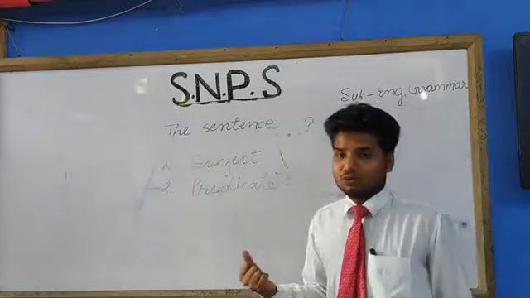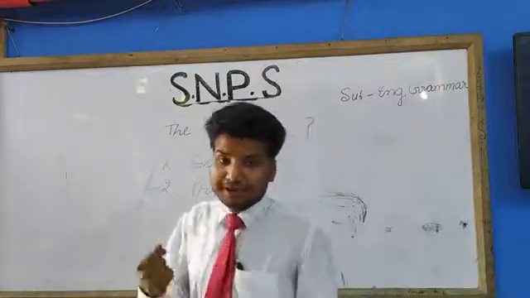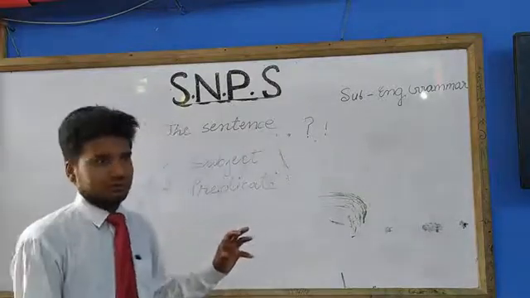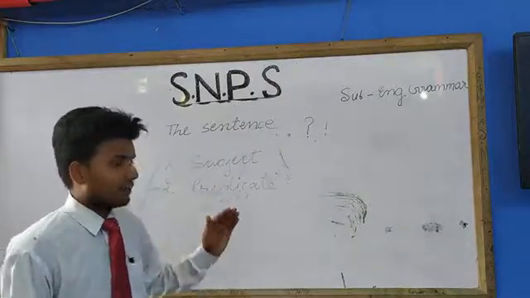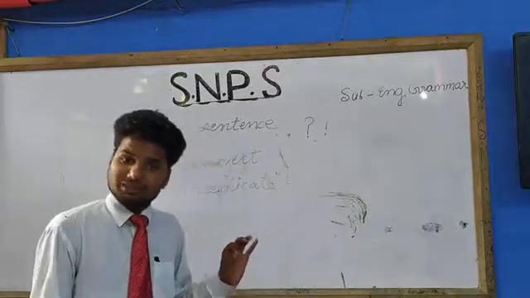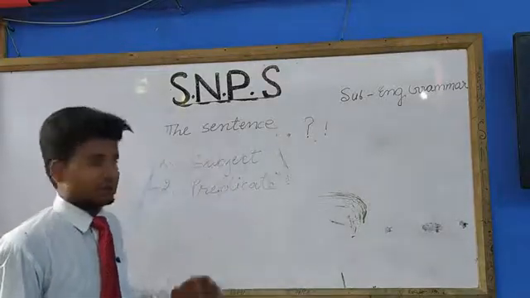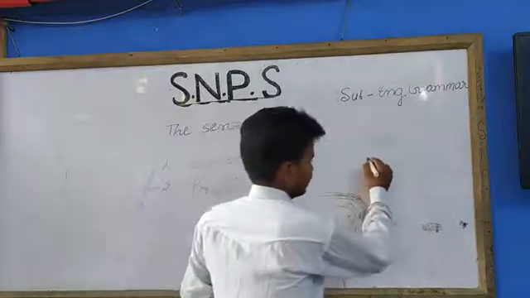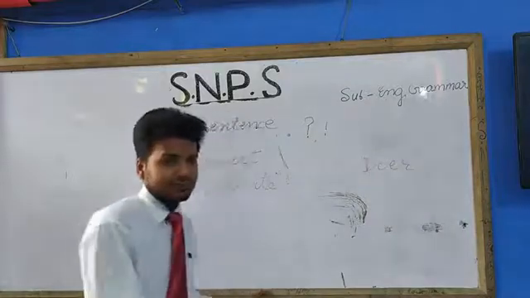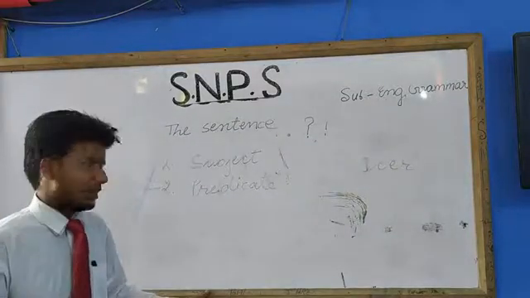SNPS is our school. We are talking about SNPS, so SNPS is the subject. So subject means doer. That's why I gave the definition in the previous class. Doer is called subject, and you have to remember the definition also. The spelling of doer is D-O-E-R.